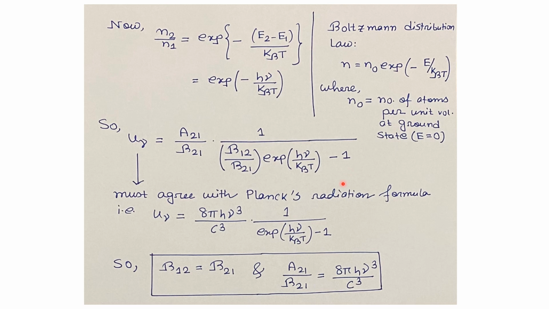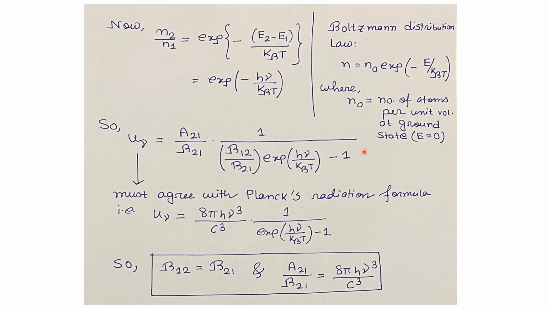Again, we know Planck's radiation formula is given by U nu equals 8 pi h nu cube divided by c cube times 1 by (exponential of h nu by kBT minus 1). So, the relation which we have obtained for the case of laser must agree with Planck's radiation formula.